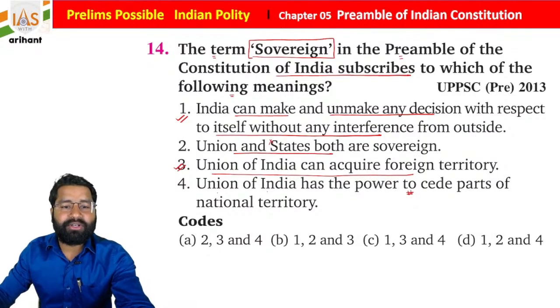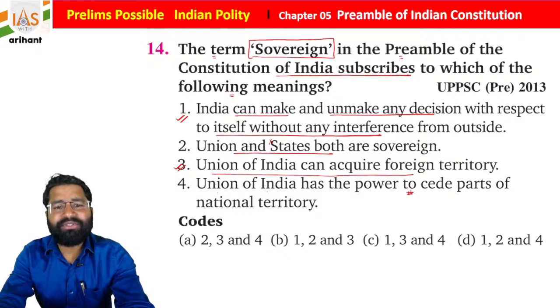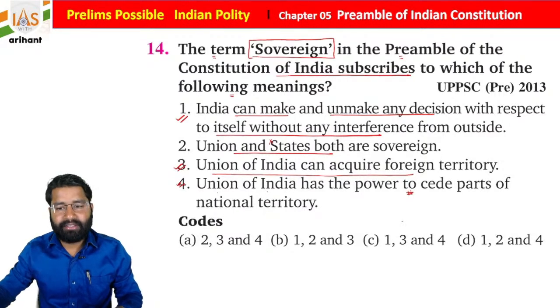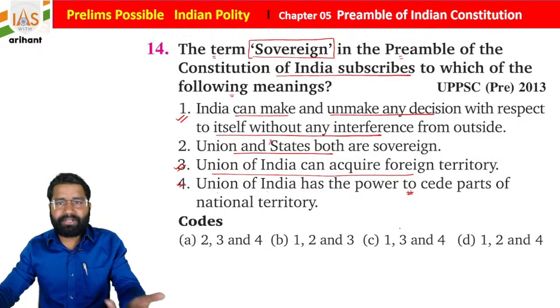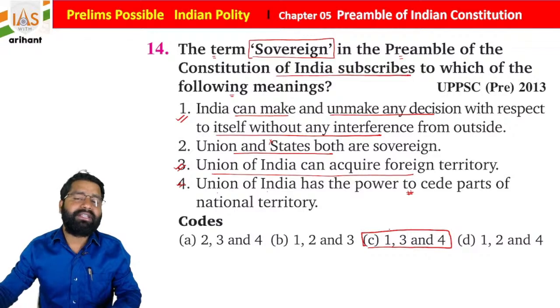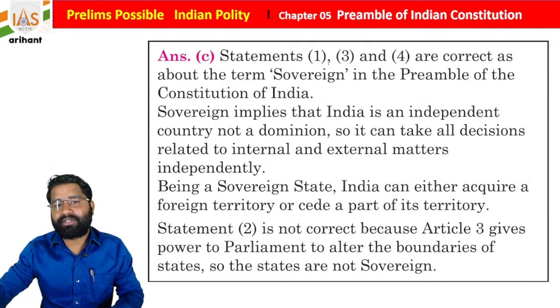Okay, so what you see, students, is this power included here? You will say, sir, this power already lies with the Parliament or the Center. So this is correct. We are sovereign, we are free, we are independent. So option C is going to be correct because statements 1, 3 and 4 are right. Statement 2 is incorrect, students. Just remember. Okay, everyone, so just see the explanation.